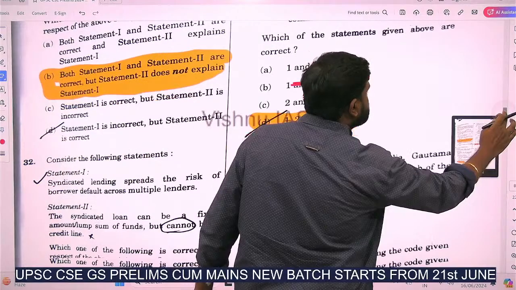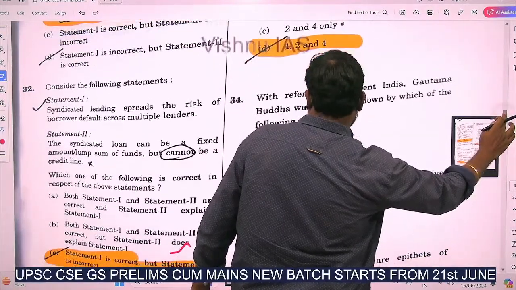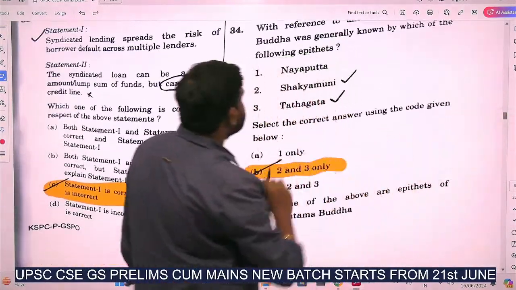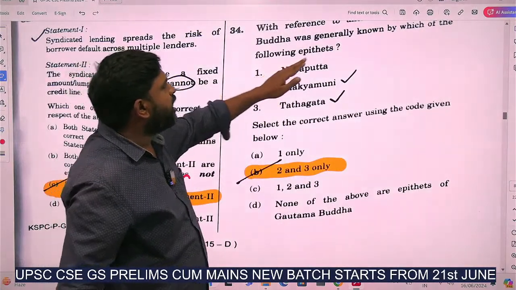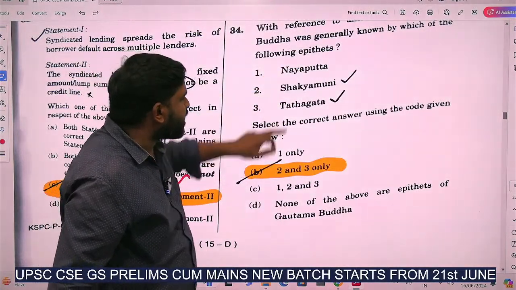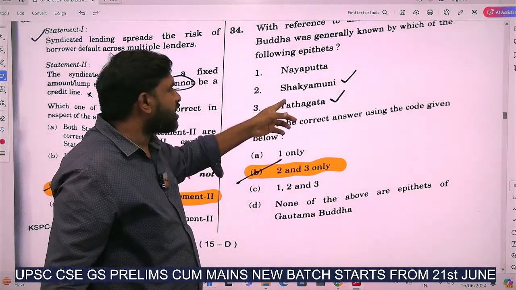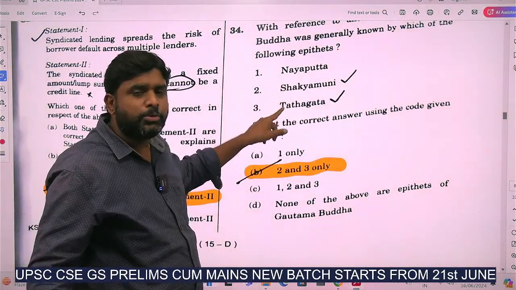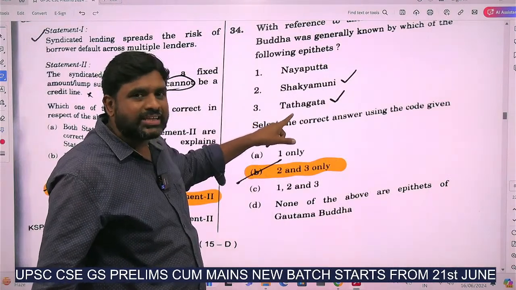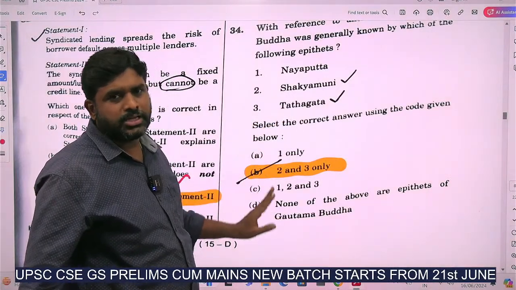Next, Gautam Buddha question. With reference to Gautam Buddha, he was generally known by which of the following epithets? It is Sakyamuni and Tathagata. It is Nayaputta, no. We heard about Sakyamuni in our ethics classes. We heard about Sakyamuni and Tathagata. So the answer is 2 and 3.